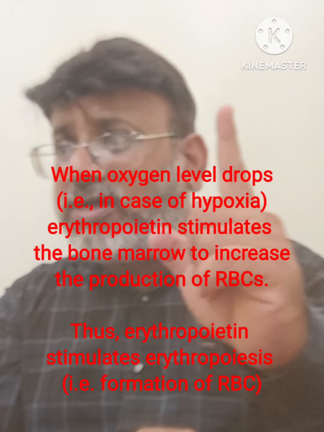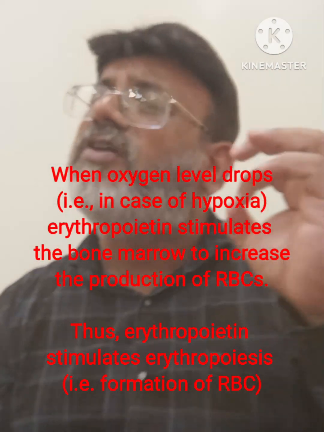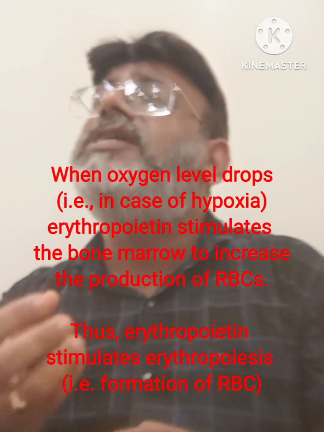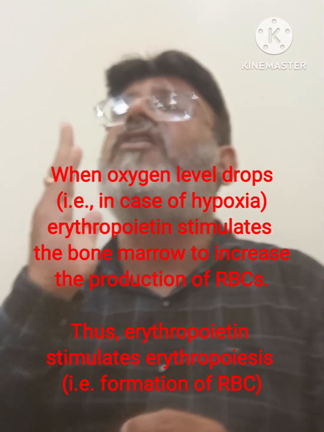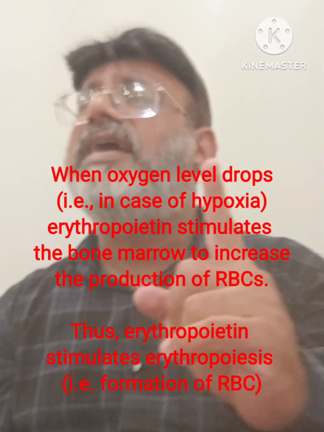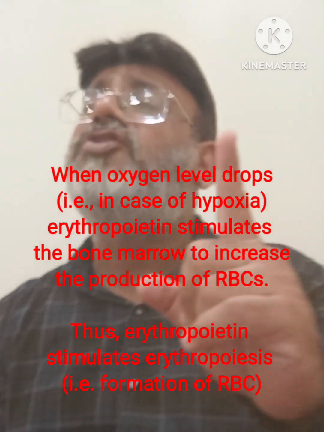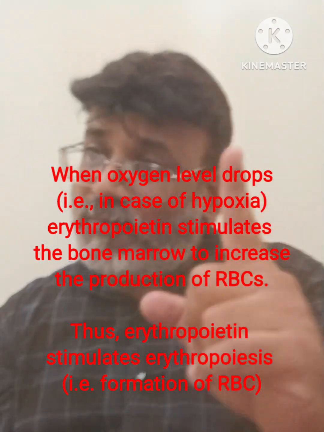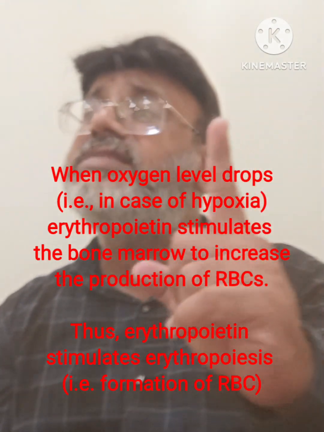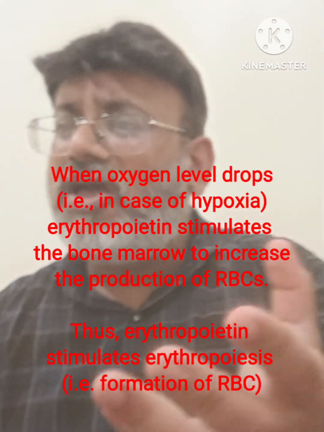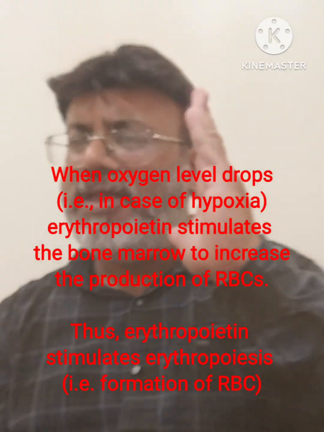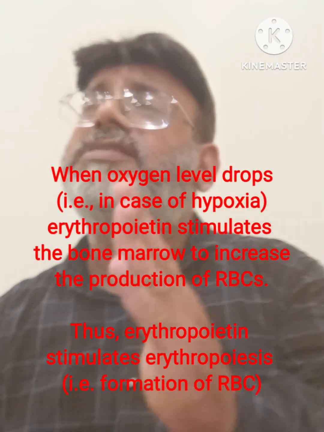When oxygen level drops, that is in hypoxia, erythropoietin stimulates the bone marrow to increase production of RBC. Erythropoiesis means formation of RBC, so erythropoietin stimulates erythropoiesis. This is the absolutely correct statement which you should know as a student before you appear for NEET UG.